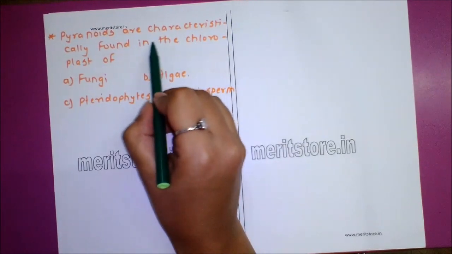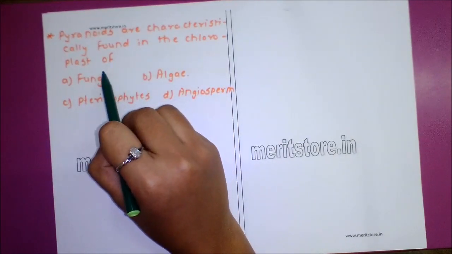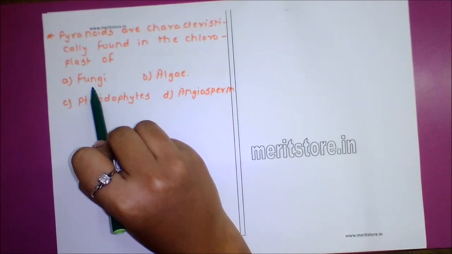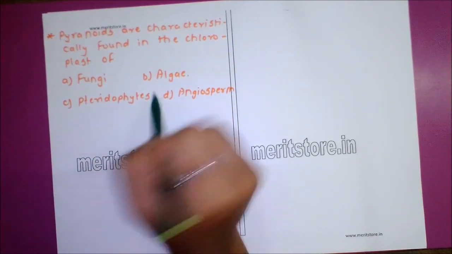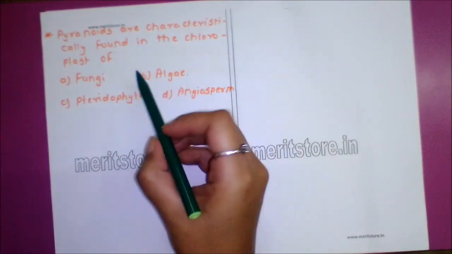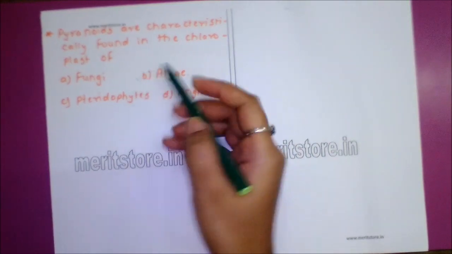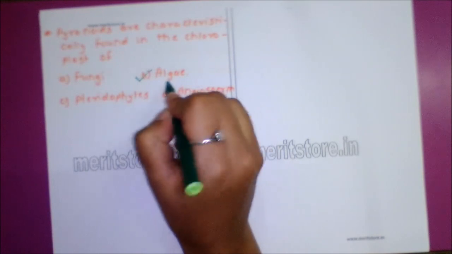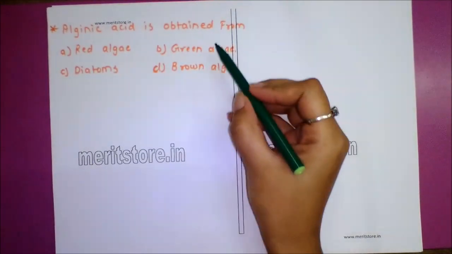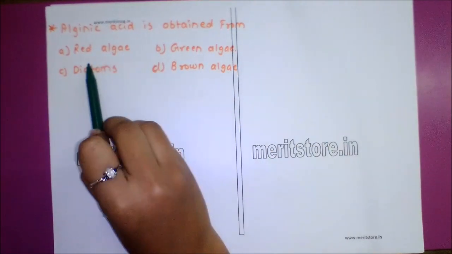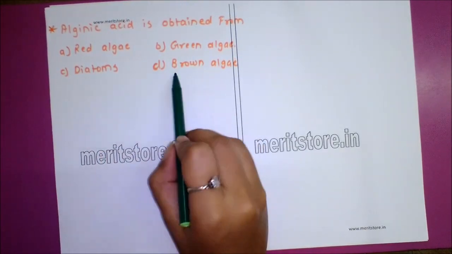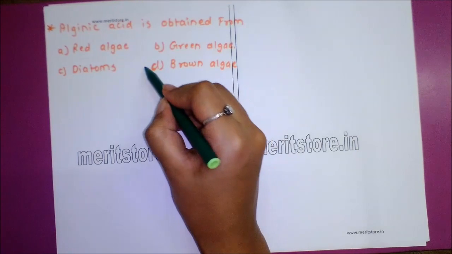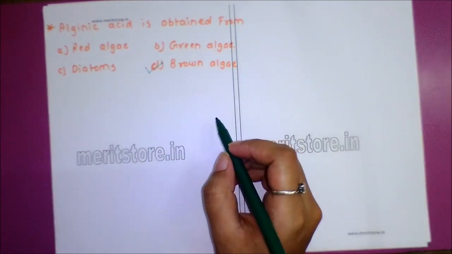Question 9. Pyrenoids are characteristically found in the chloroplast of option A fungi, option B algae, option C pteridophytes, option D angiosperm. Answer to this question is option B algae. Question number 10. Alginic acid is obtained from option A red algae, option B green algae, option C diatoms, option D brown algae. Answer to this question is option D brown algae.